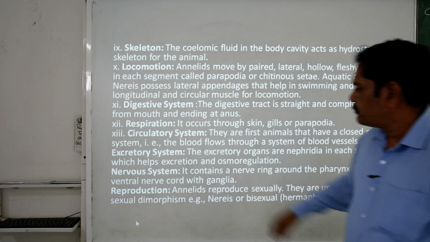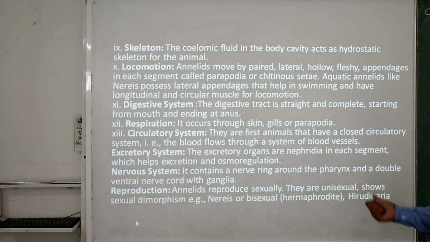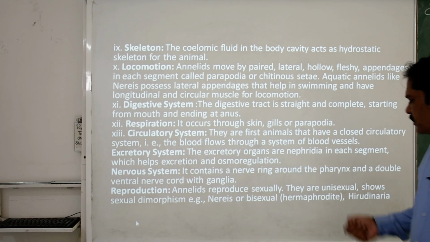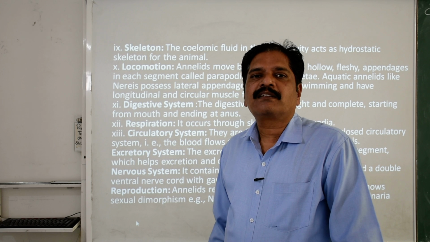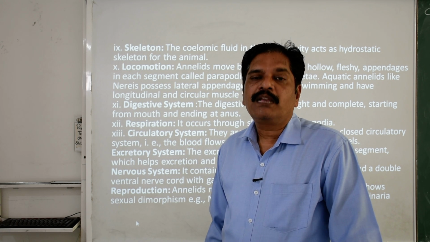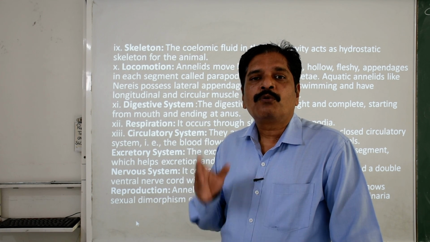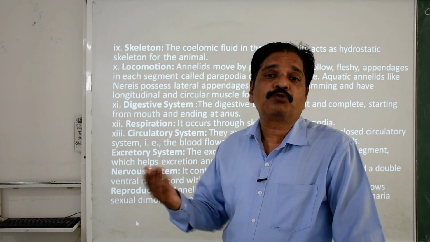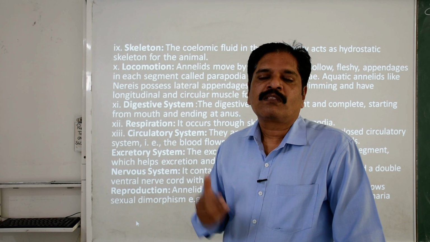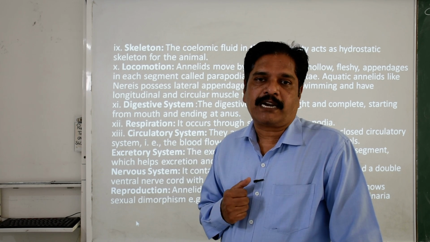Now the reproduction: annelids basically reproduce sexually. They are unisexual in nature, and sometimes they show sexual dimorphism also. But remember, the earthworm is bisexual in nature. It is hermaphrodite. In the same organism both reproductive organs are present, with two different genital openings, the male as well as the female genital opening.